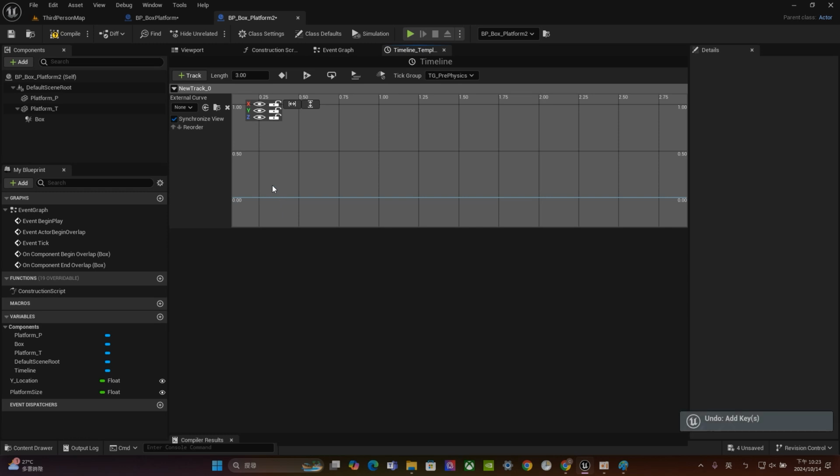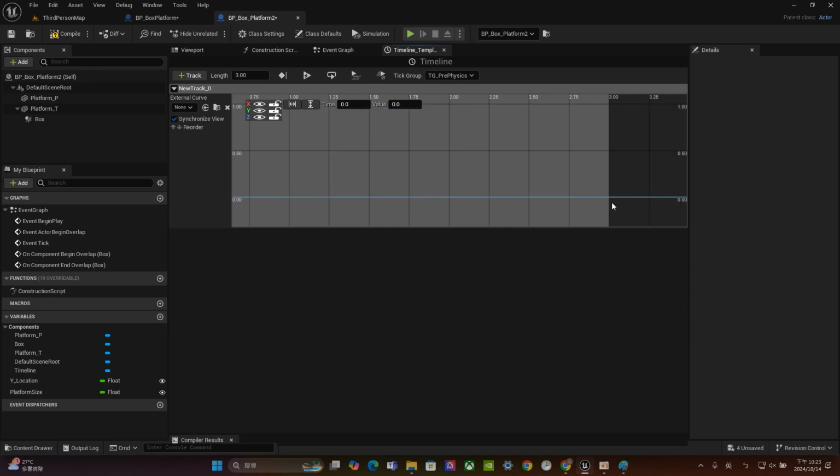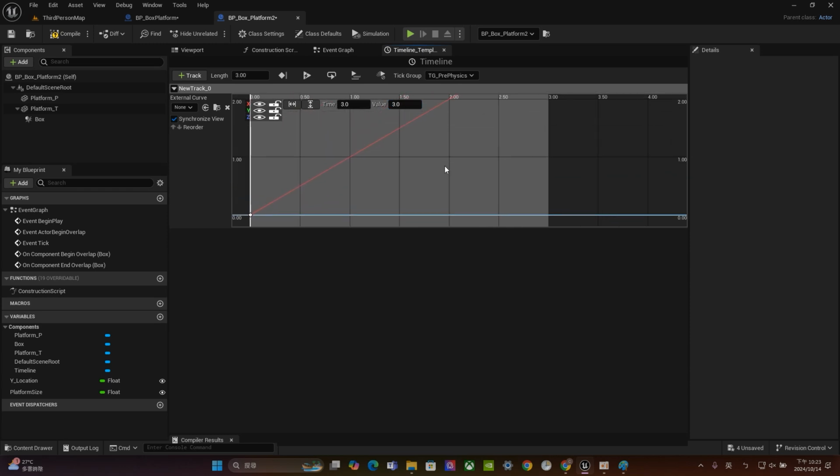If you already set up all this stuff, hold your Shift key on your keyboard, and we are going to set up the keyframes. The first frame will be 0. Hold your Shift key and left mouse button, click here, and set the precise numbers. The time is 0, the value is 0. For the final one, let's hold again and click. The time is 3, and the value, I guess, is 3. So now we will have, and it's so high. Sorry for that, I should lock them. Let's do that again, okay?